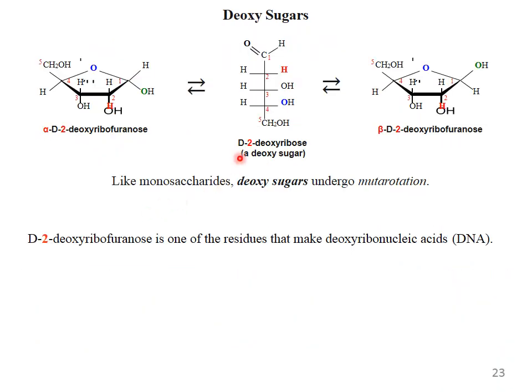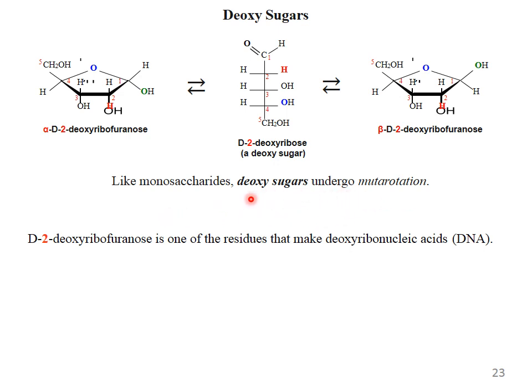Then deoxy sugars. This is alpha-D-2-deoxyribofuranose. This is D-2-deoxyribose, a deoxy sugar. This is beta-D-2-deoxyribofuranose. Like monosaccharides, deoxy sugars undergo mutarotation. This means mutarotation also happens in deoxy sugars like monosaccharides. D-2-deoxyribofuranose is one of the residues that make deoxyribonucleic acid, that makes the DNA.